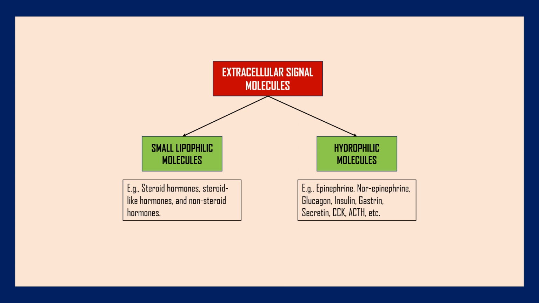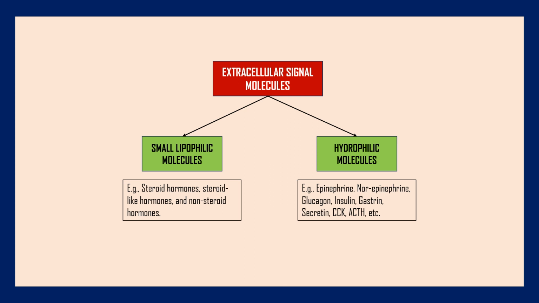There are some examples of signal molecules that interact with cell surface receptors, that is hydrophilic molecules. Examples are epinephrine, norepinephrine, glucagon, insulin, gastrin, secretin, cholecystokinin, and ACTH, adrenocorticotropic hormone.